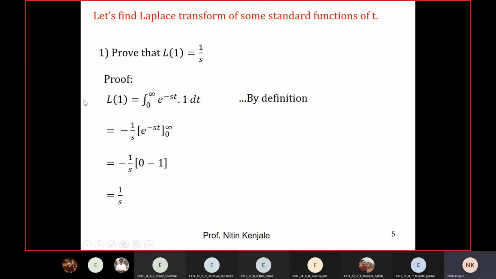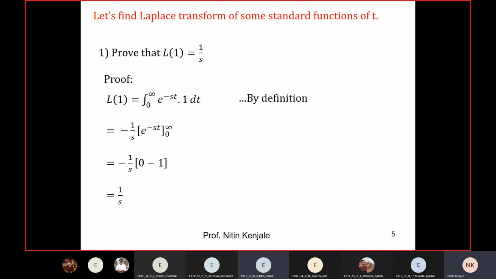Put 5 here and here. Take out the 5 from the integration as it is constant. What is the final answer then? 5 by s. Correct. So similarly, Laplace transform of 100 is 100 by s. Right? Okay.